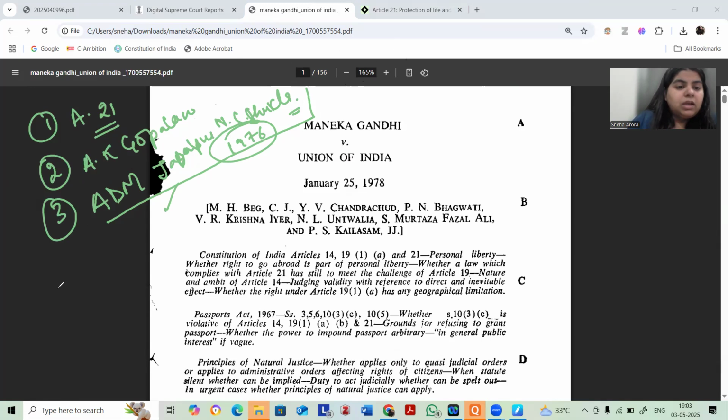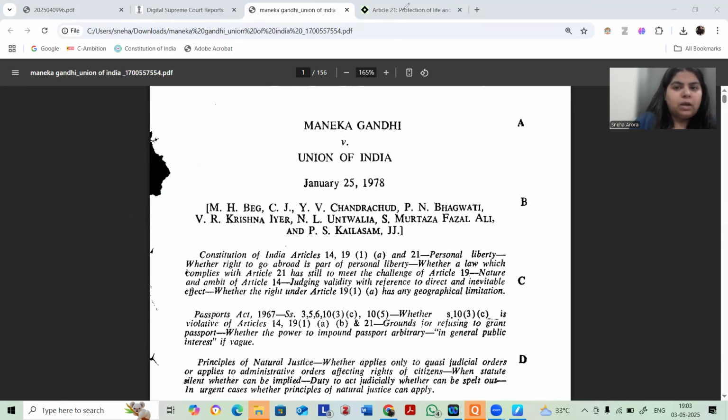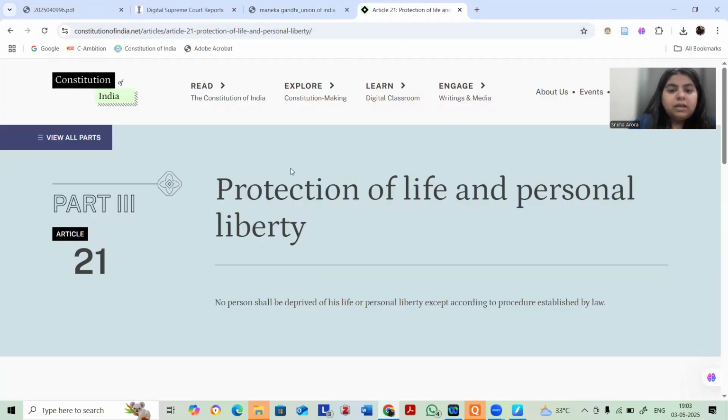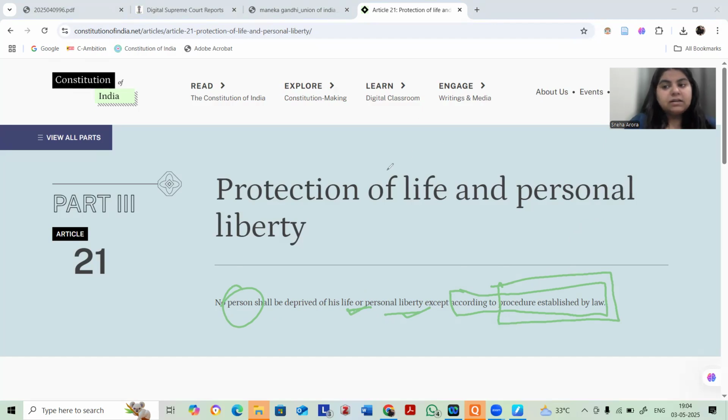Now, when we go back to Maneka's discussion, it is very relevant for the purpose of Article 21. Now, why is Article 21 relevant? Because here Article 21 reads, no person shall be deprived of his life or personal liberty except according to procedure established by law. Now, what does this term procedure established by law mean?